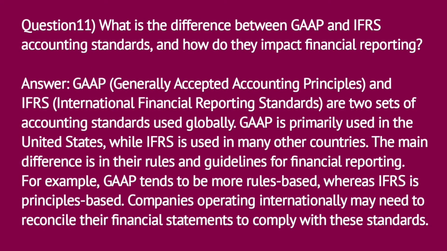Question 11. What is the difference between GAAP and IFRS accounting standards, and how do they impact financial reporting? Answer. GAAP, Generally Accepted Accounting Principles, and IFRS, International Financial Reporting Standards, are two sets of accounting standards used globally. GAAP is primarily used in the United States, while IFRS is used in many other countries. The main difference is in their rules and guidelines for financial reporting.